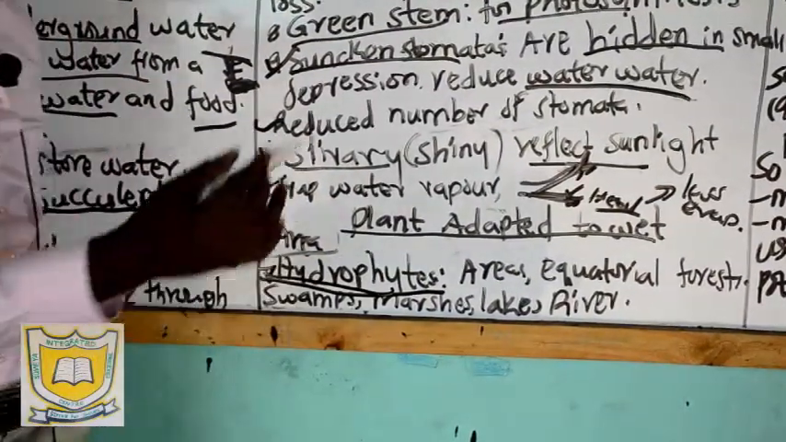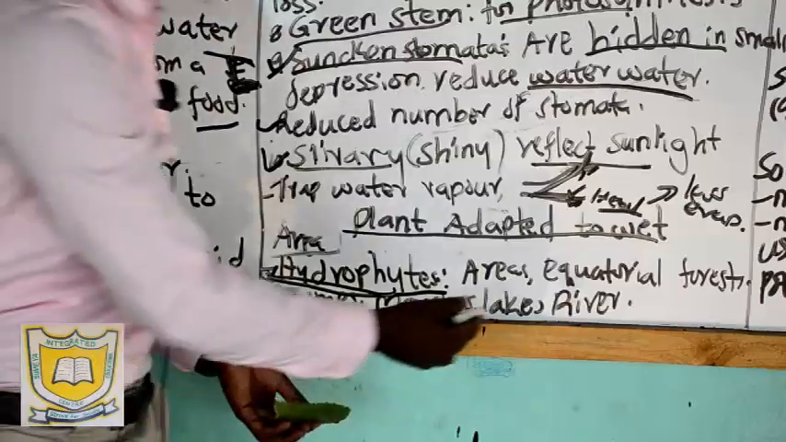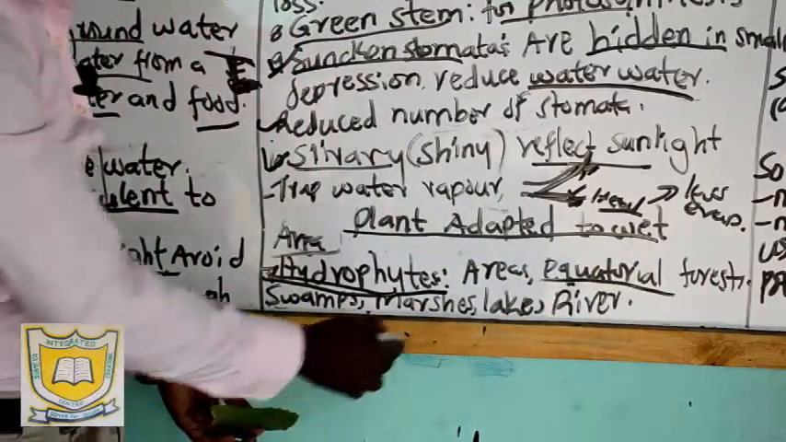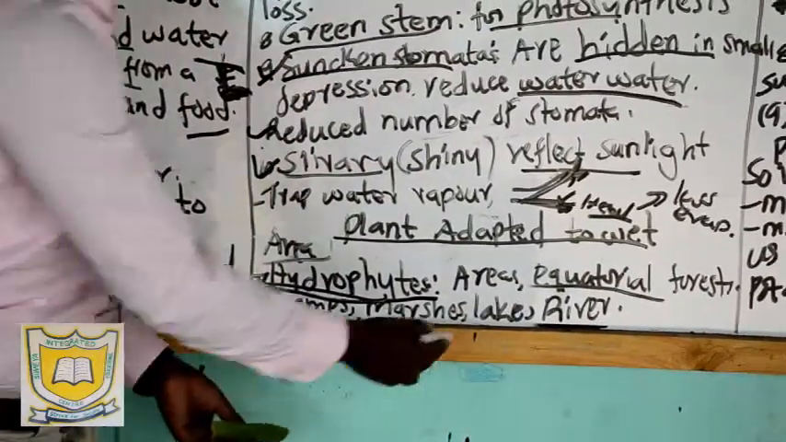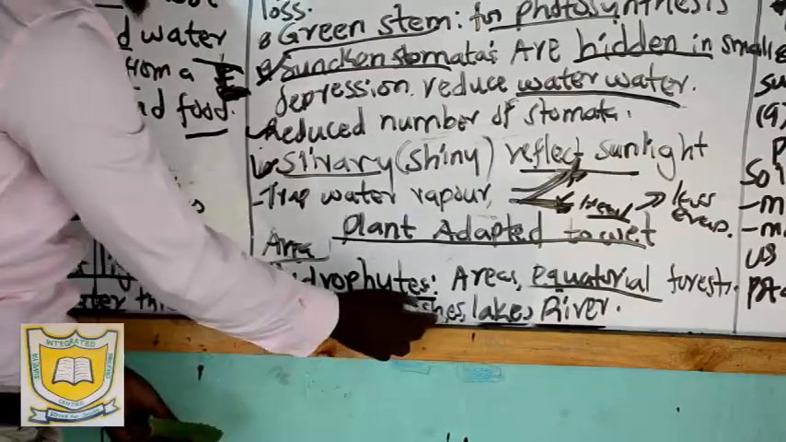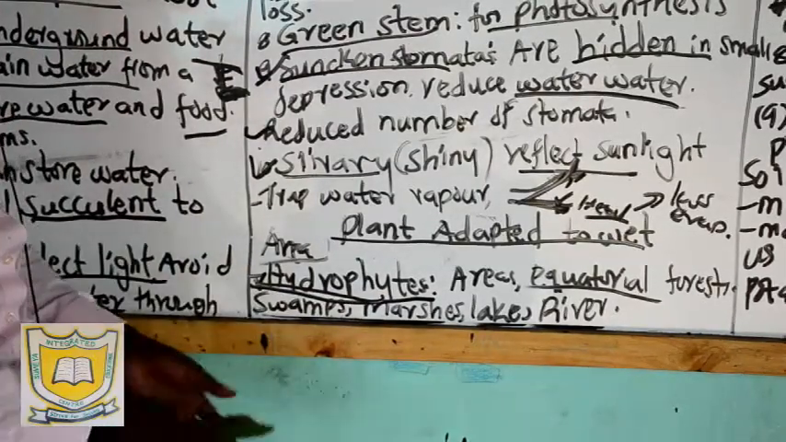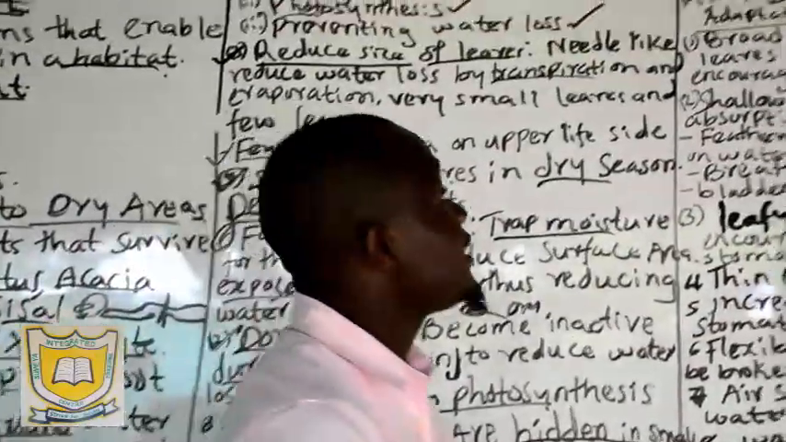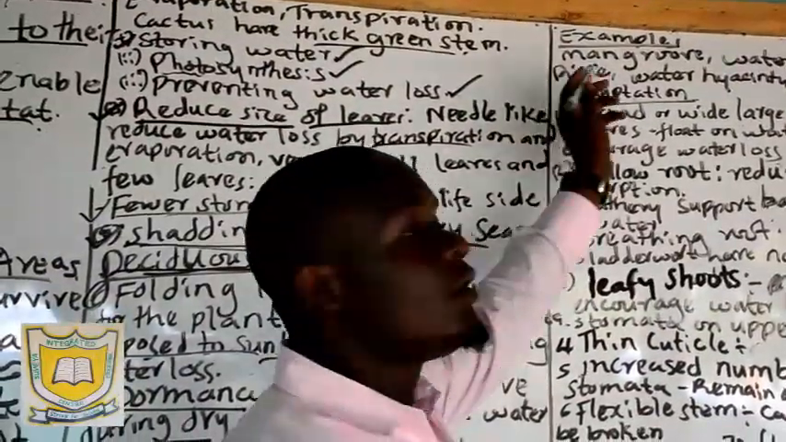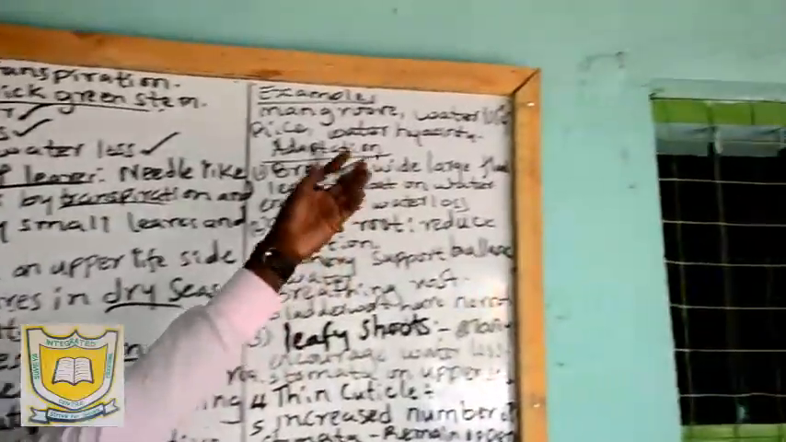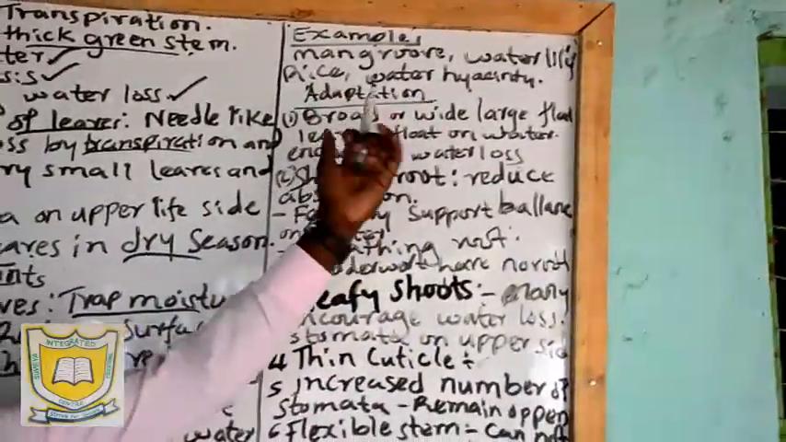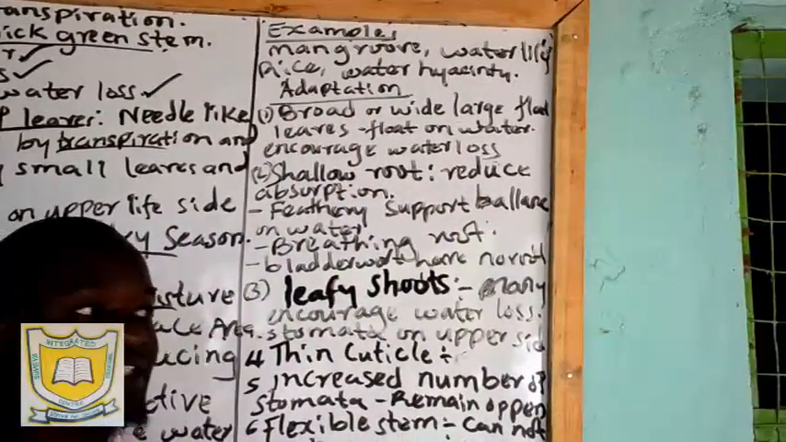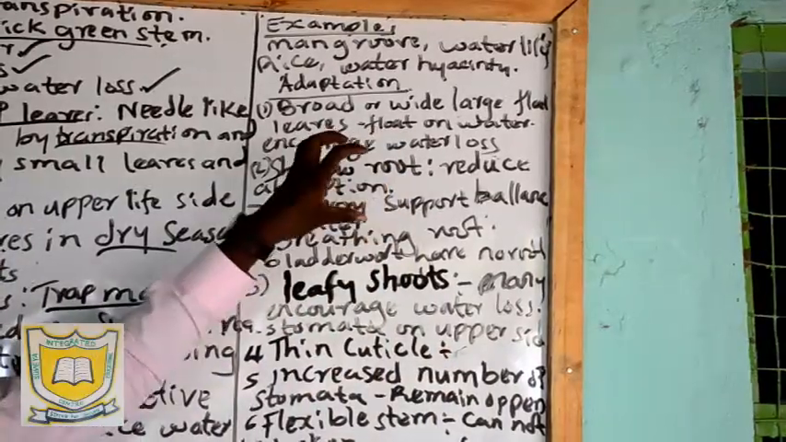Hydrophytes grow in wet regions and wet areas, which include equatorial forests, along rivers, lakes, water shores, and also swamps and marshes. Now, we go direct to the adaptation of those plants. Examples of those plants include mangrove plants, the water lily plant, rice, and also the water hyacinths. Now, what are the characteristics of these plants?